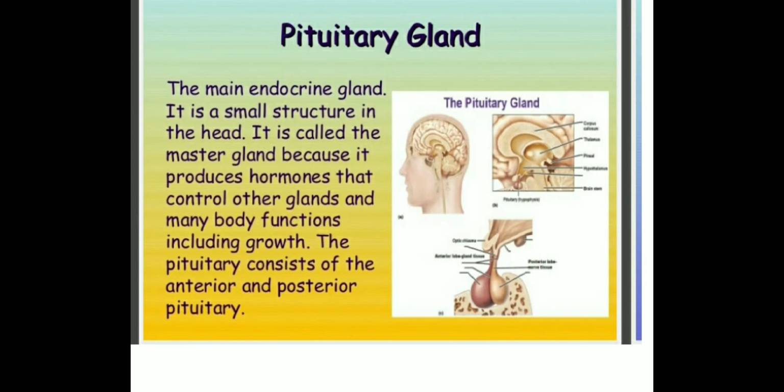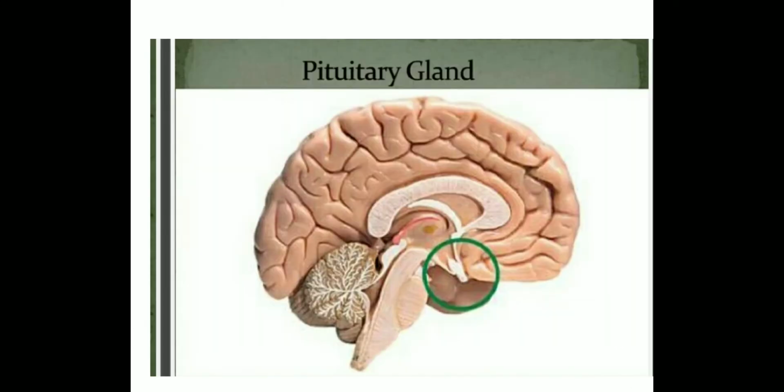As you can see in the diagram, this is the pituitary gland. I will show you another diagram, where you can see the location of the pituitary gland. The main function of the pituitary gland is to control growth and the production of hormones, and it controls the function of all the glands.